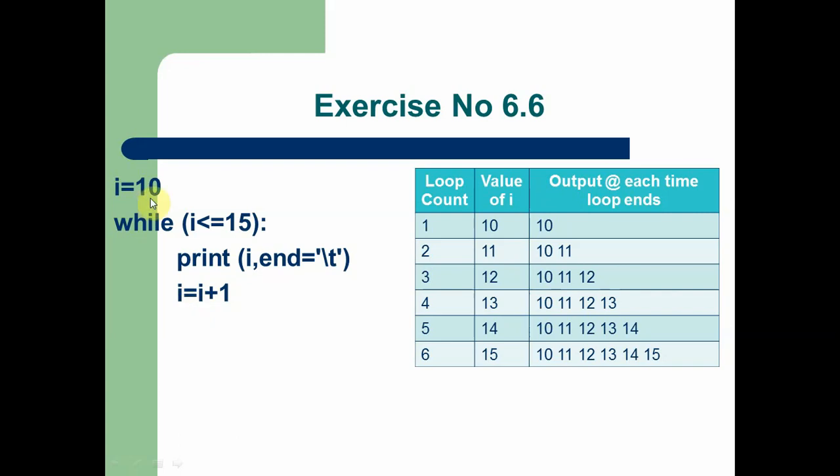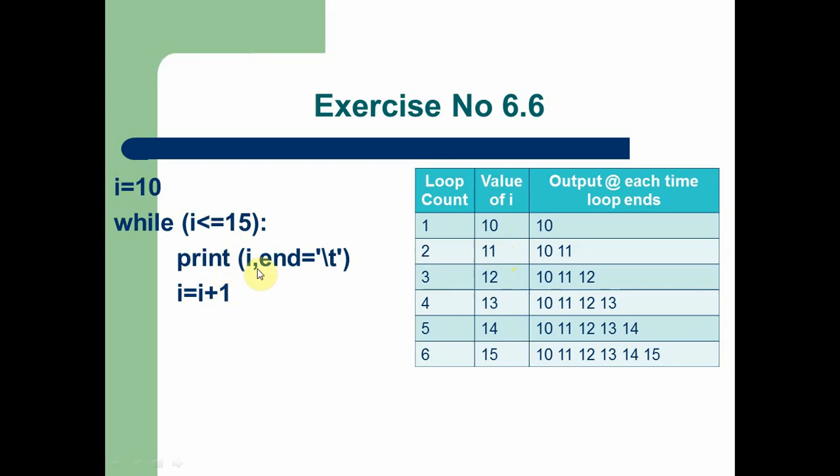That means the value of I is incremented by 1. Now at the end of the loop, the value of I is 11. After completing the loop statement, the loop goes to the condition statement and checks the condition again. Now the value of I is 11, and 11 is compared with 15. The second time the while condition is true, the value of I is 11. Now here we are going to print I.